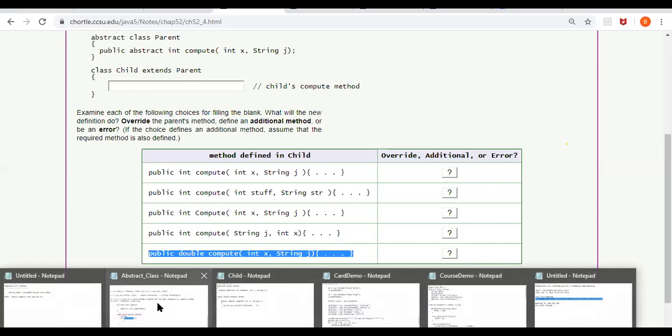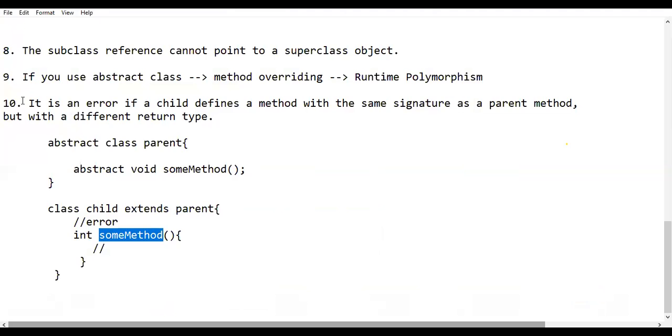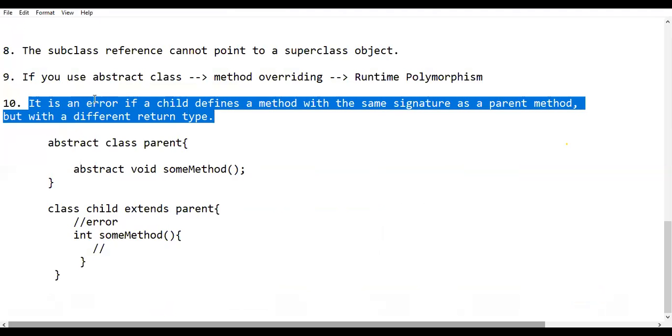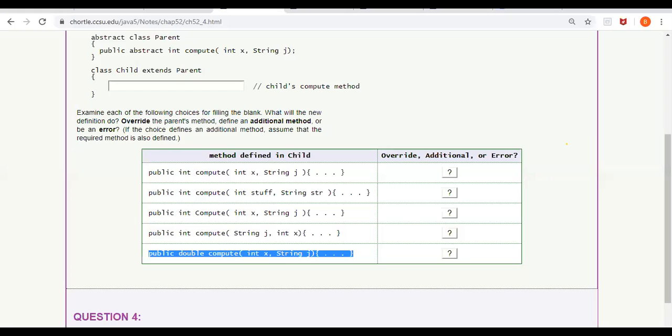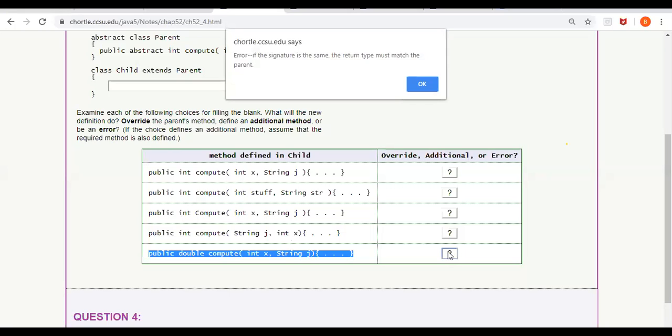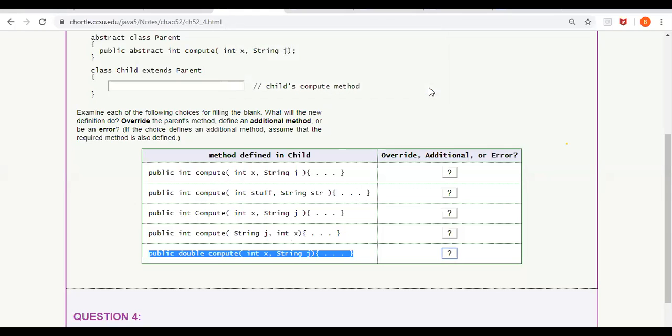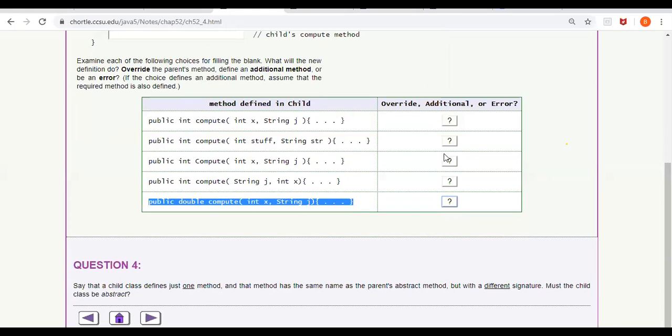The return type. That is what is different. This is the key takeaway of today's class. Please note down. It is an error if a child defines a method with the same signature as a parent method, but with a different return type. Return type is not allowed. So this will create an error. Is it clear? If the signature is the same, the return type must also match the parent, right?